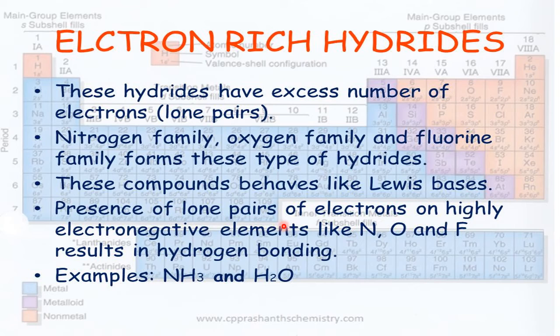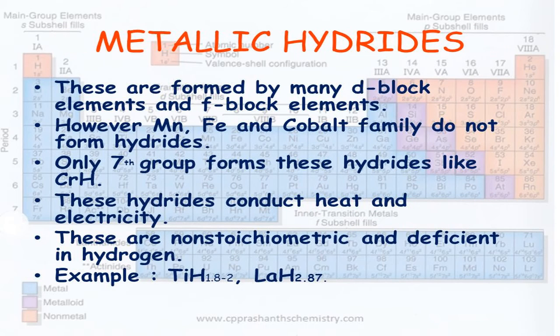Presence of lone pair of electrons on highly electronegative elements like N, O, F results in hydrogen bonding. That means in their hydrides, an electron pair is available. They are electron rich, so those electron pairs are made use of for hydrogen bonding. Now metallic hydrides.